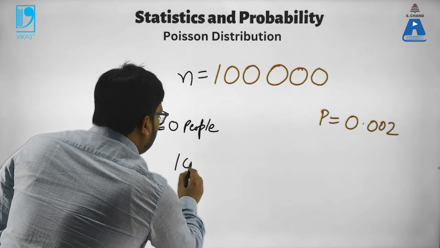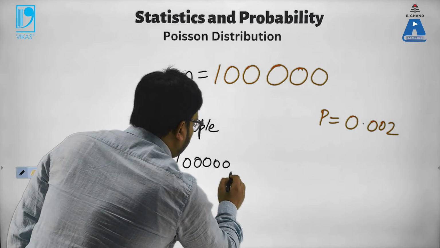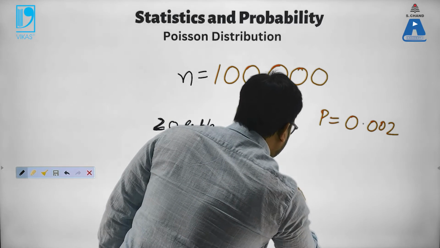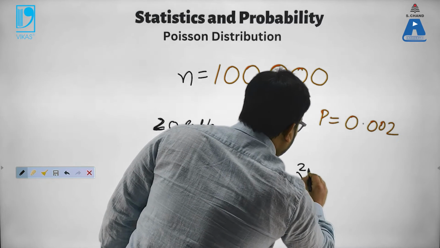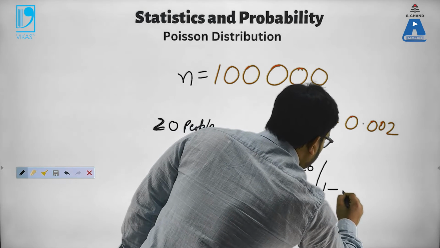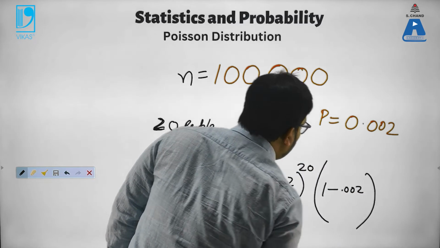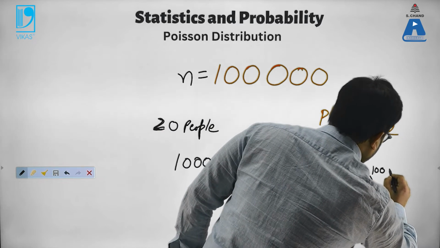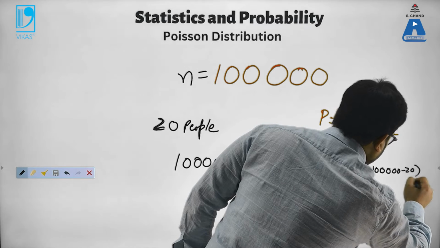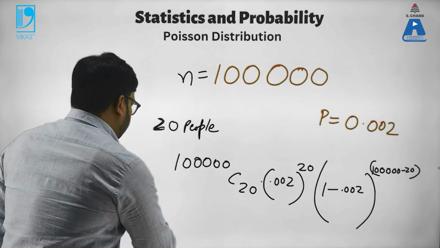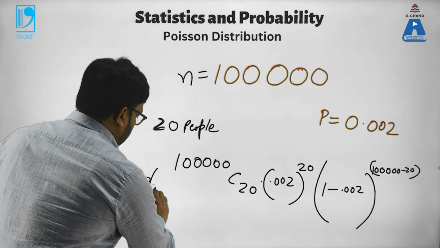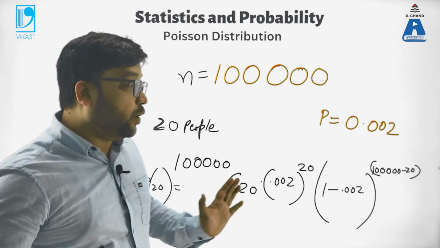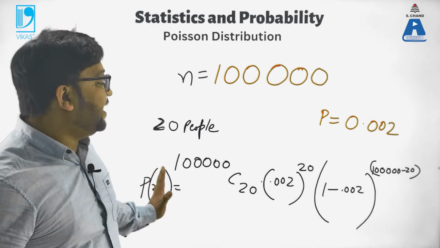So this is going to be C20 times 0.002 whole to the power 20 and 1 minus 0.002 whole to the power 1 lakh minus 20, whatever it be. This is the probability of 20 people from the fair getting the heat stroke.